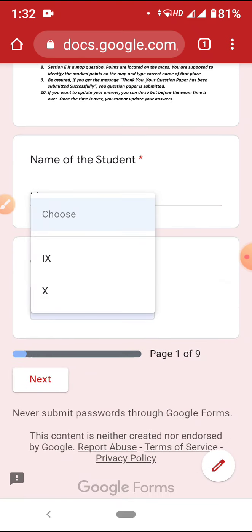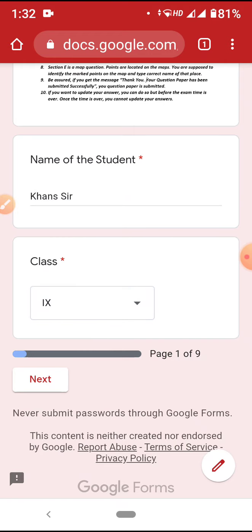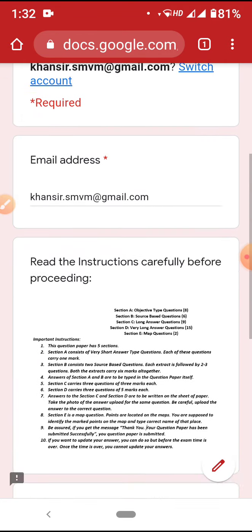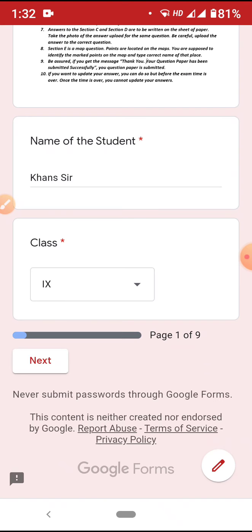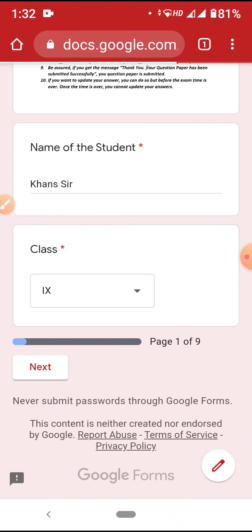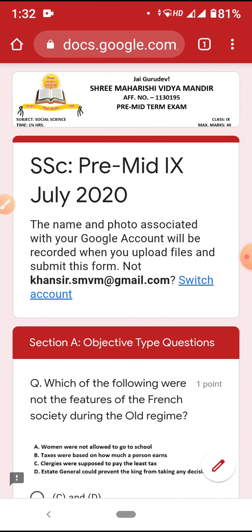Then you may get to choose which class this is, 6, 7, 8. It is for 9, so I am choosing 9th standard. In your paper, either this question will not be there, or if it is given, your standard is also given there. Okay, this is the basic information. Now I'll click on next, because I have filled the basic information. From the next section onwards, I will be able to see my questions.